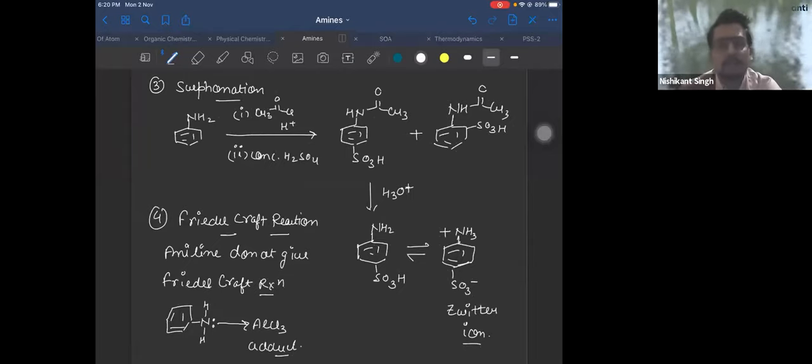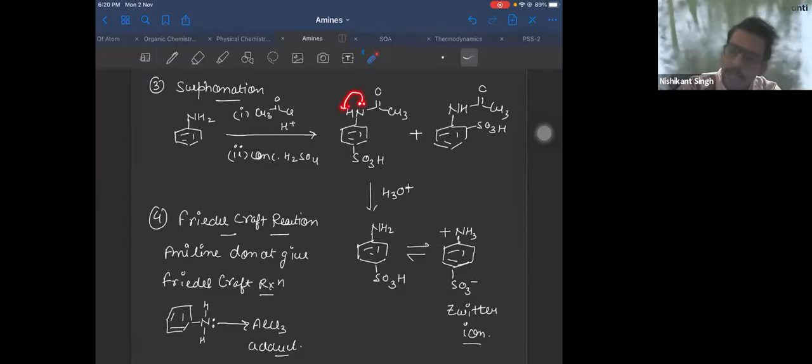Now you should say, sir, if we do protection, can we do it? The answer is no. If you do protection, there's a problem in that. So if you do a protection, then this is not a highly activating ring, right? This lone pair is gone on both sides. So now this lone pair is not donated much to the ring. So negative charge on ortho and para is not very high.